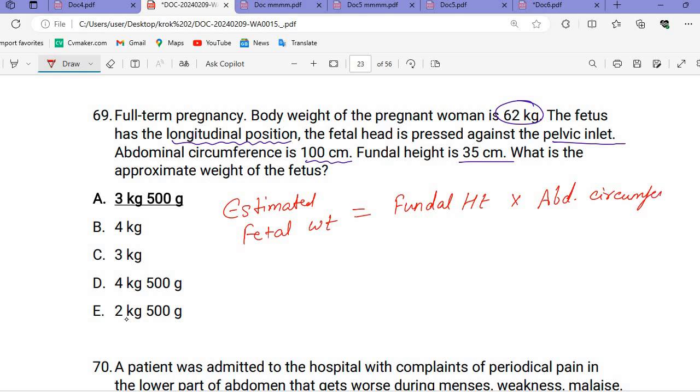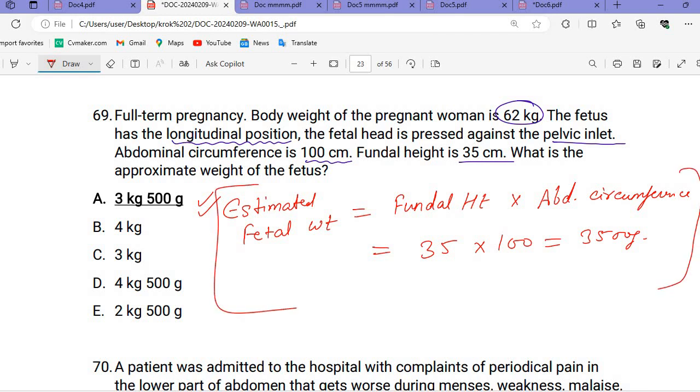So that will be our answer. Okay, so remember this formula. So we can see the 35 multiply 100, 3 kg 3500 grams. ये तो हो गया फॉर्मूला.